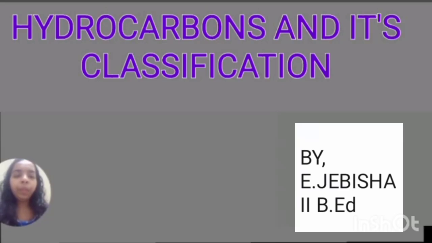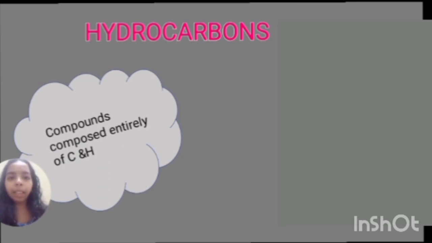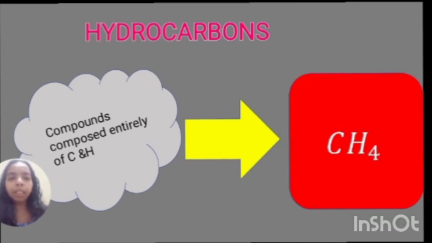In this video, we will learn about hydrocarbons and the classification of hydrocarbons. First, we will learn about hydrocarbons. Hydrocarbons means the compounds composed entirely of carbon and hydrogen. That means if a compound contains only carbon and hydrogen atoms in its structure, that compound is known as a hydrocarbon.